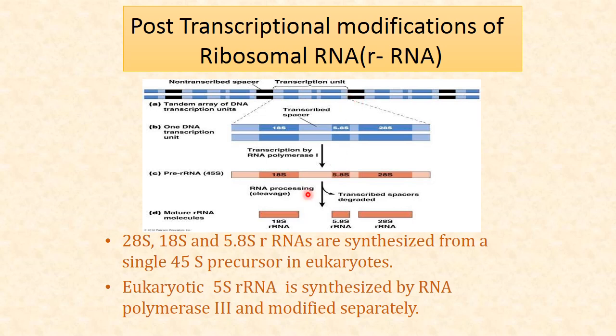Then 28S, 18S and 5.8S RNA are synthesized from the 45S precursor in eukaryotes, and eukaryotic 5S RNA is synthesized separately by RNA polymerase 3. So you can see here that after transcription we have the pre-ribosomal RNA, which has different regions specified for 18S, 5.8S and 28S, and after cleavage we have 3 different RNAs.